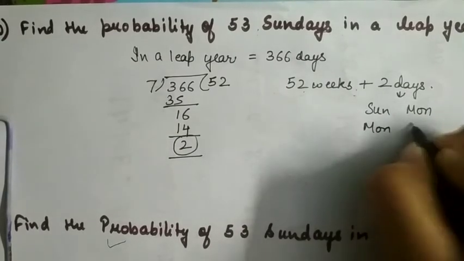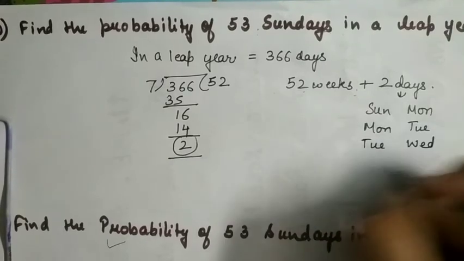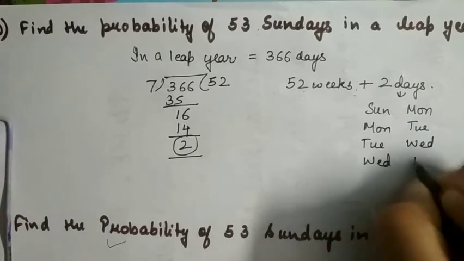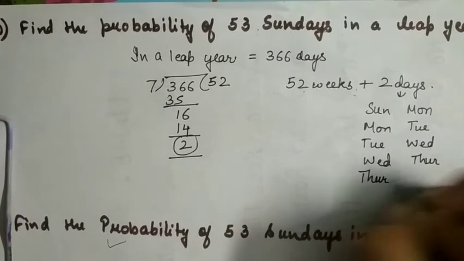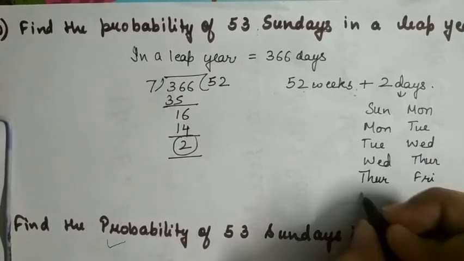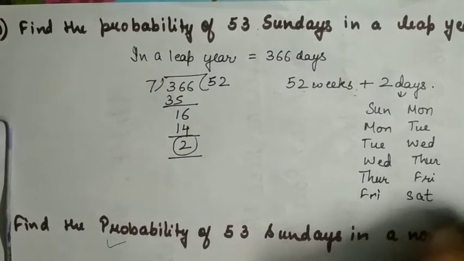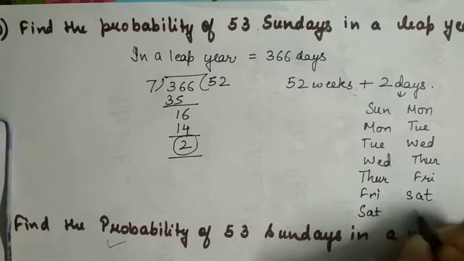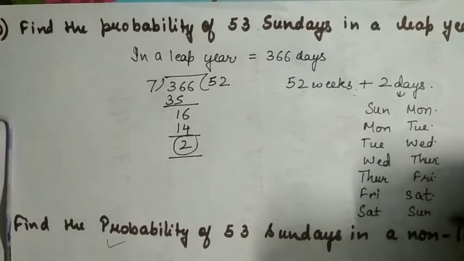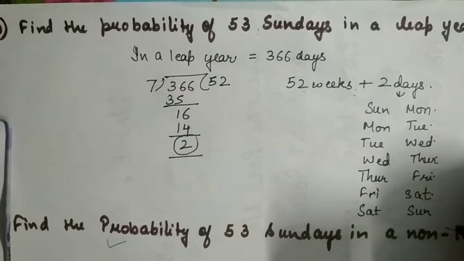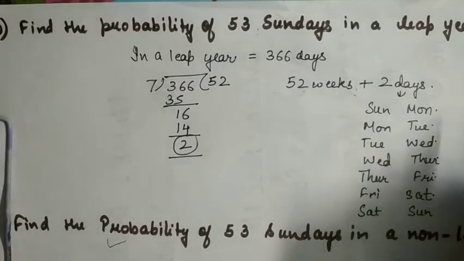Now these 2 extra days could be Sunday Monday, Monday Tuesday, Tuesday Wednesday, Wednesday Thursday, Thursday Friday, Friday Saturday, and Saturday Sunday. 1, 2, 3, 4, 5, 6, 7. 7 cases are possible for these 2 days.